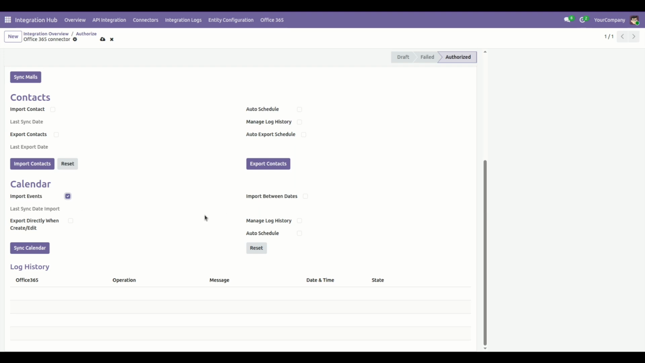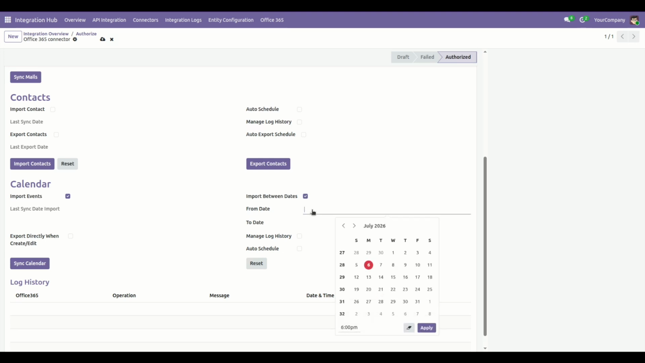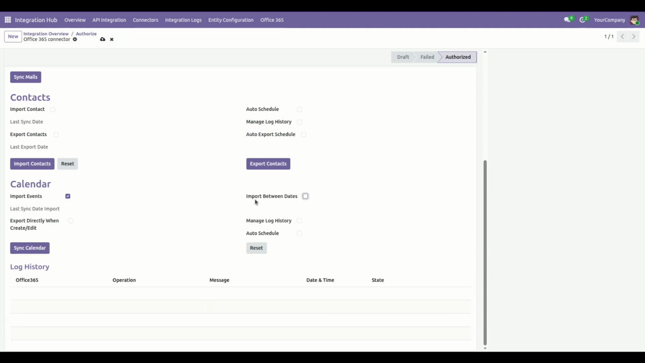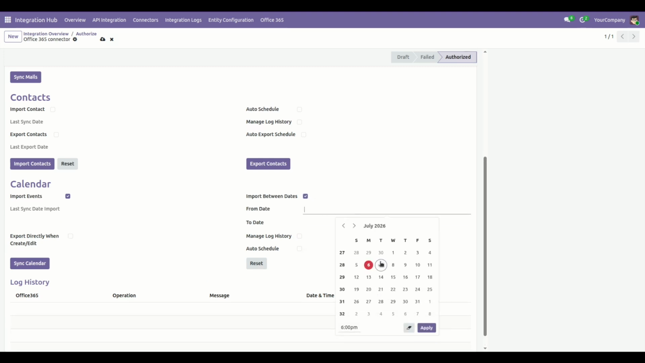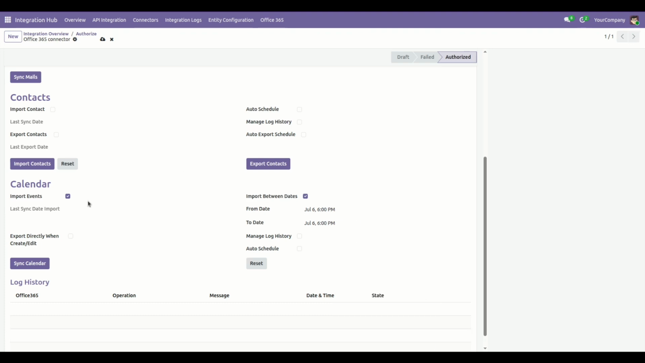and if you want to import event based on particular date, so simply check this import between dates boolean and select your from date to to date. Here, and then click sync calendar button.